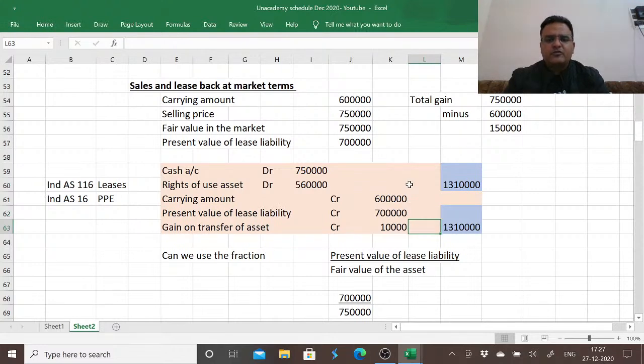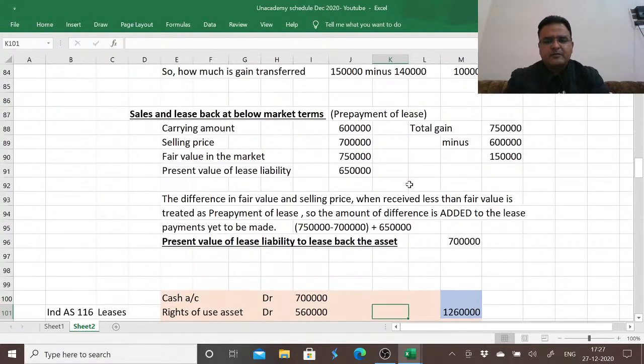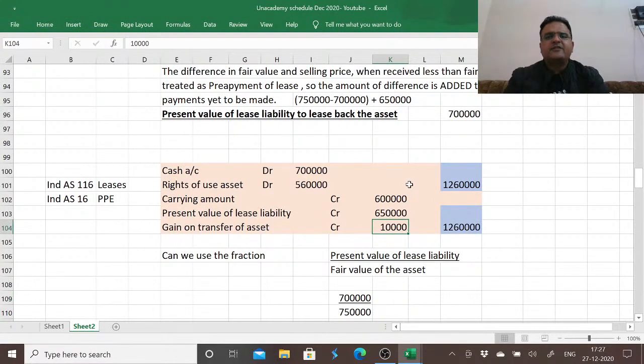So what happened when we sold below market terms? We are eligible to receive 7,50,000, but we actually received only 7 lakh, 50,000 less. So we decided that we'll pay less. Instead of 7 lakh of payment, we'll pay only 6,50,000. Makes sense? That instead of making a payment of 7 lakh, now we'll pay only 6,50,000 because from you we have received 50,000 less.